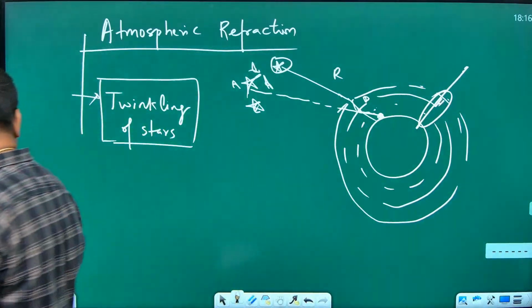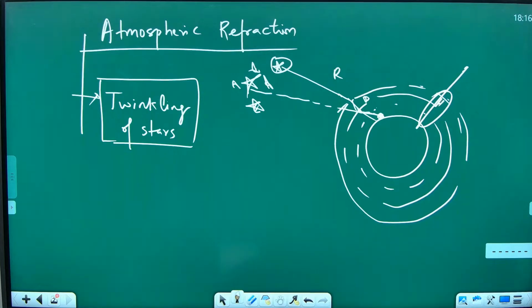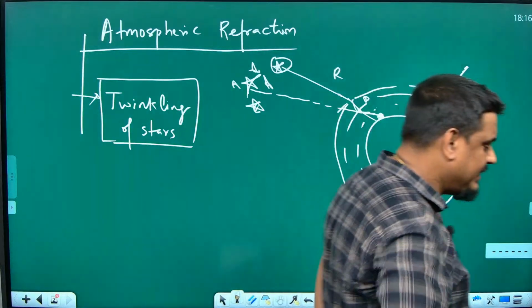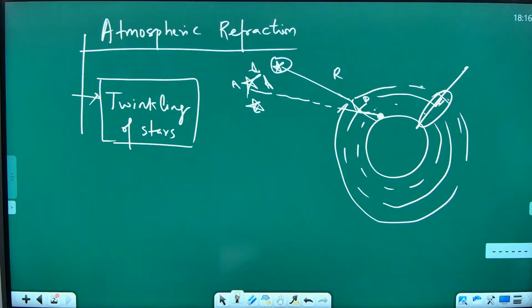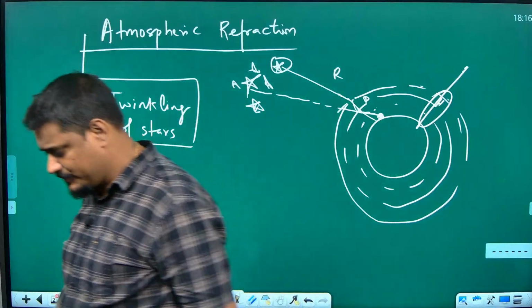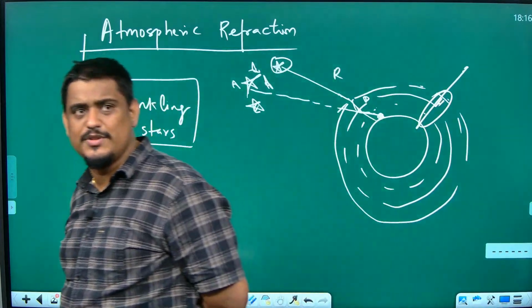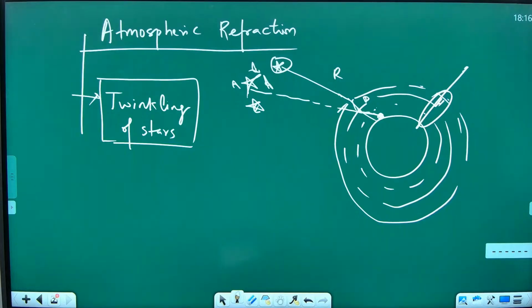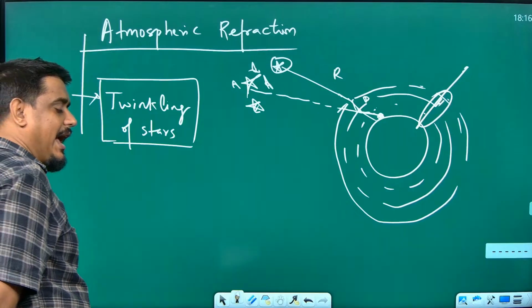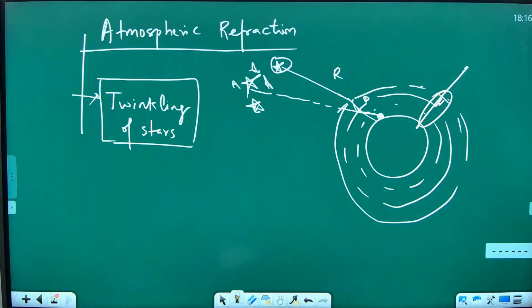You can write: various layers of atmosphere make the observer on the earth have an apparent position of star.